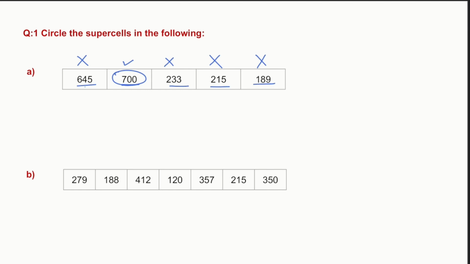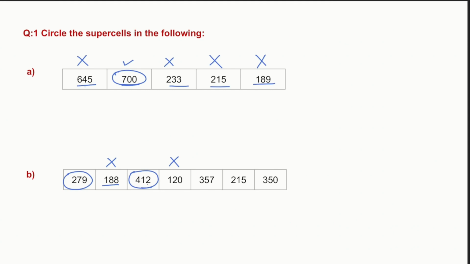Now we are going to do the second question. 279, the adjacent cell to 279 is 188, which is lesser than 279. So 279 is a supercell. Now 188 cannot be a supercell. Now we are going to check 412. 412 is greater than 188 and also greater than 120, so it is going to be a supercell. Now 120 cannot be a supercell because 412 is a supercell.